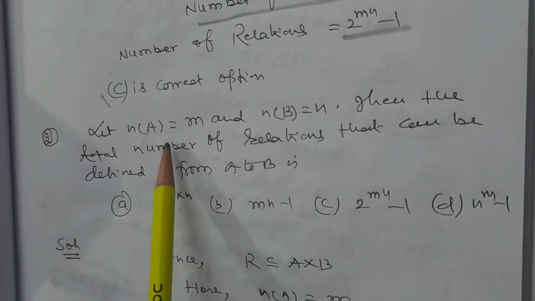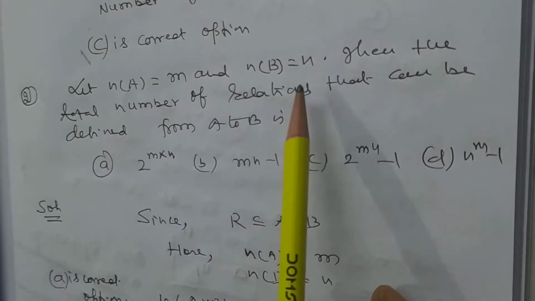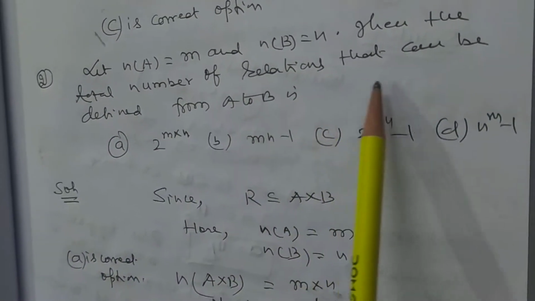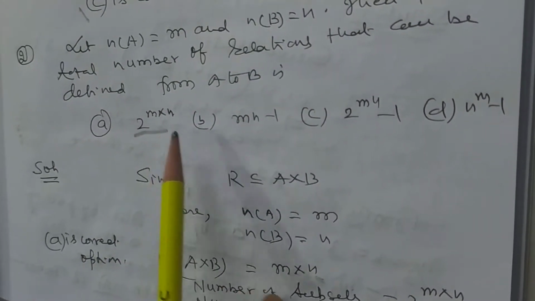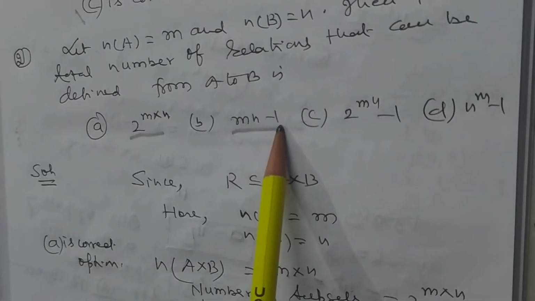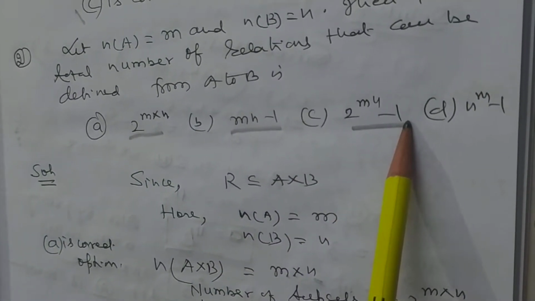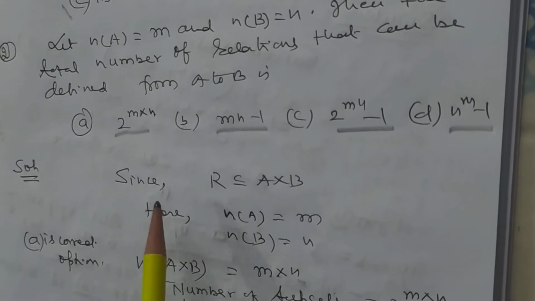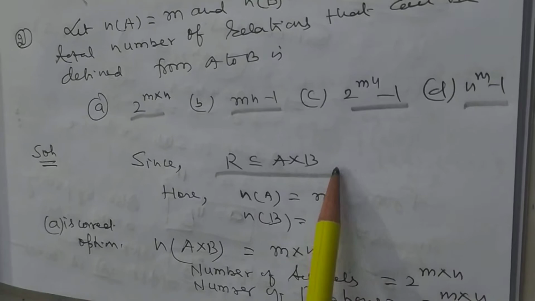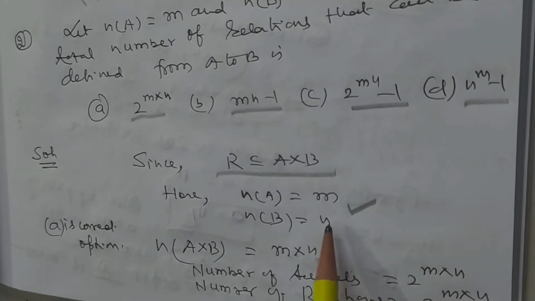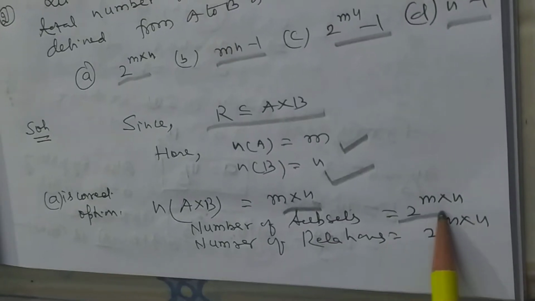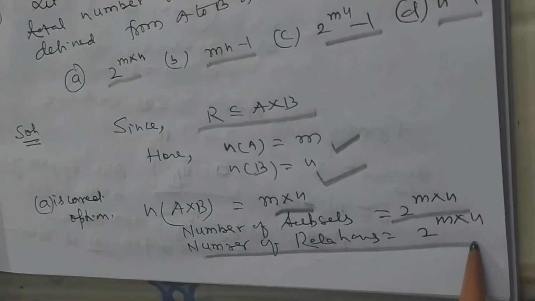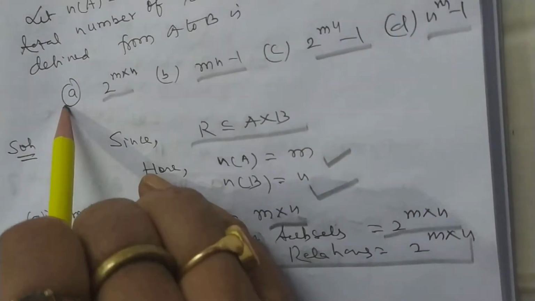See problem number 2. Let cardinal number of A is equal to M, cardinal number of B is equal to N. Then the total number of relations that can be defined from A to B is: 2 to the power MN minus 1, 2 to the power MN, or N to the power M minus 1. Since R is a subset of A Cartesian product with B, cardinal number of A is M, cardinal number of B is N, cardinal number of A Cartesian product with B is equal to M into N. So number of subsets is 2 to the power M into N. So number of relations is equal to 2 to the power M into N. So A is the correct option.